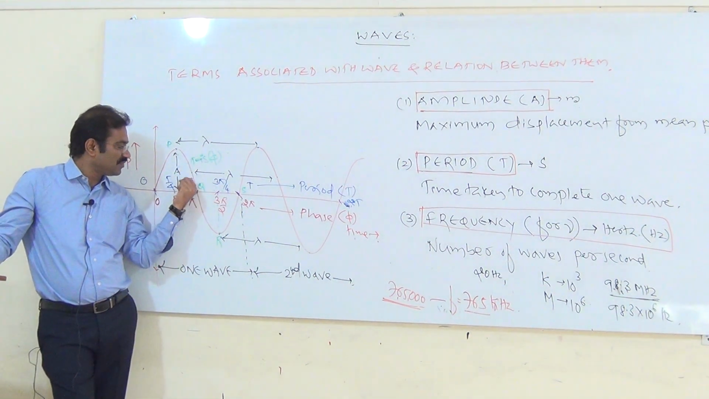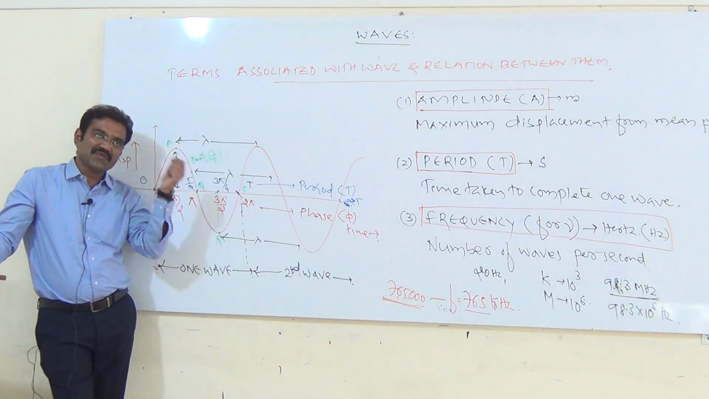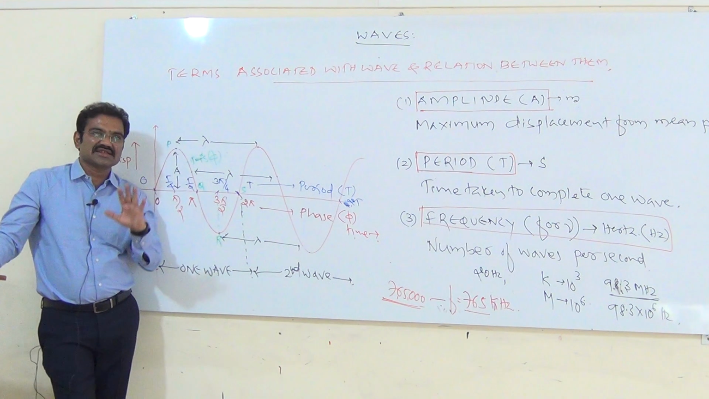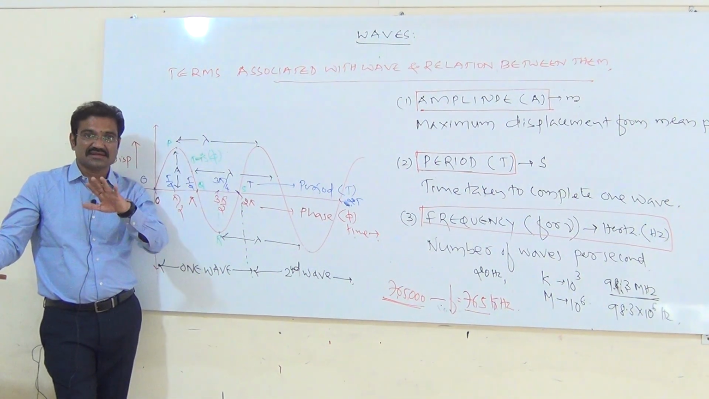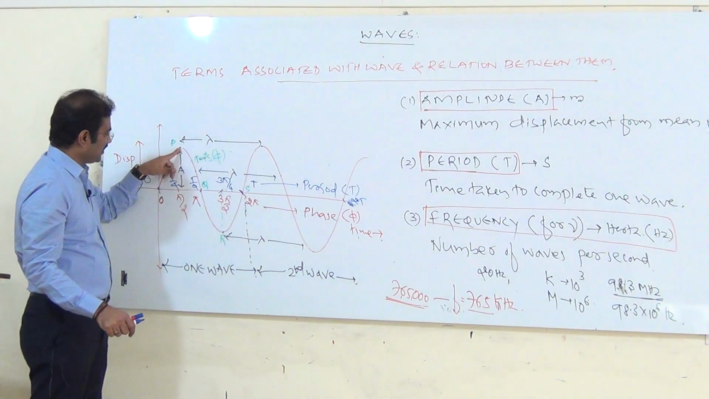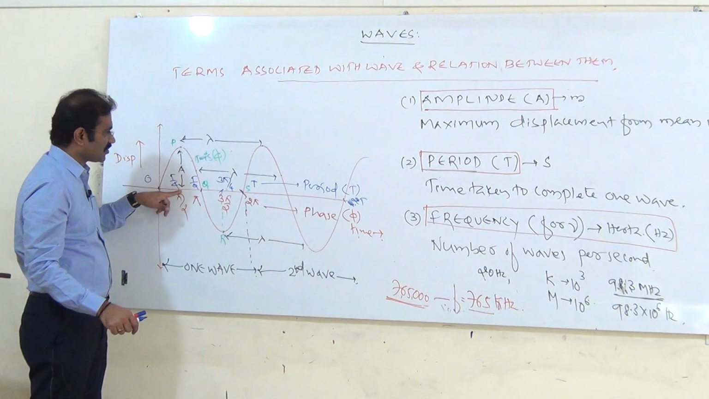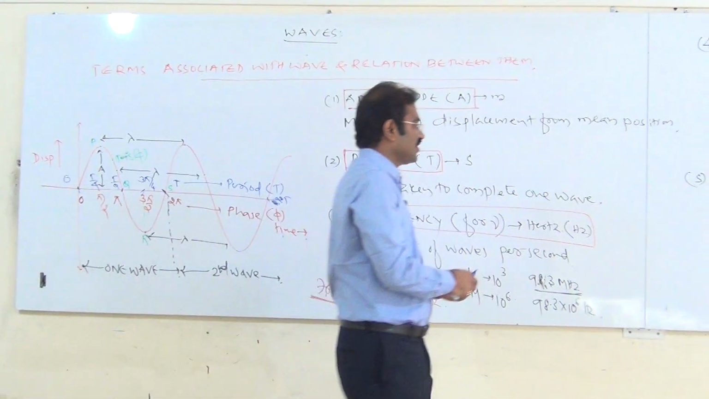If you draw a perpendicular, from that you can measure the angle. Therefore phase represents the position of the particle at a given point, at a particular point. If we have to mark where the position of a point is, we have to use the phase. Therefore here we have the phase.